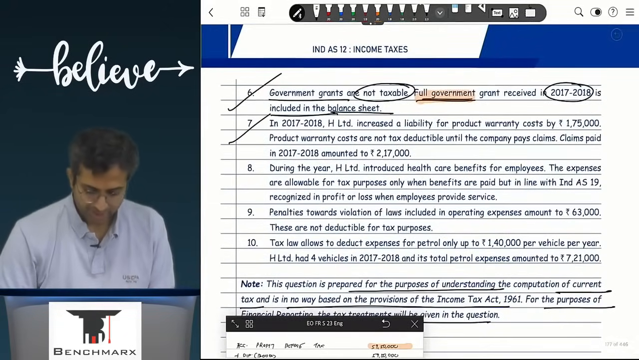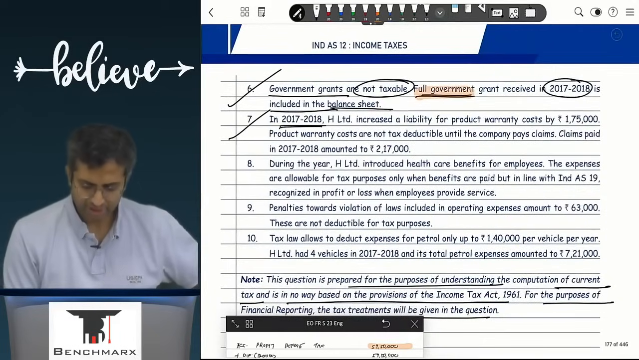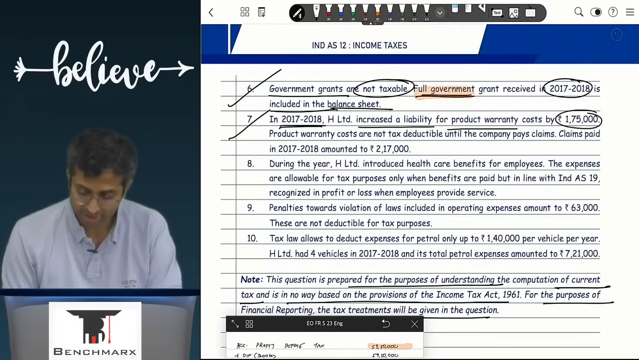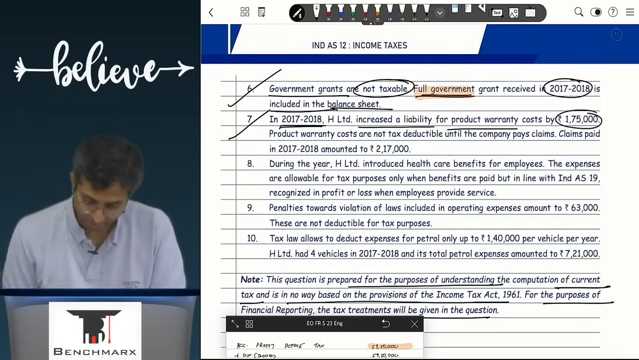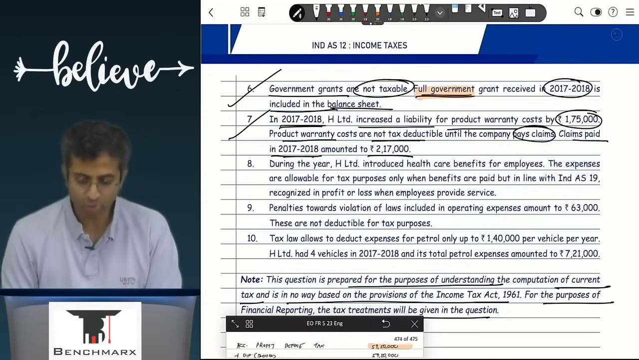We go to point 7. In the year 1718, H increased a liability for product warranty costing 1,75,000. This is during the year. Product warranty costs are not tax deductible until the company actually pays the claims. Claims paid in 1718 amounted to 2,17,000.